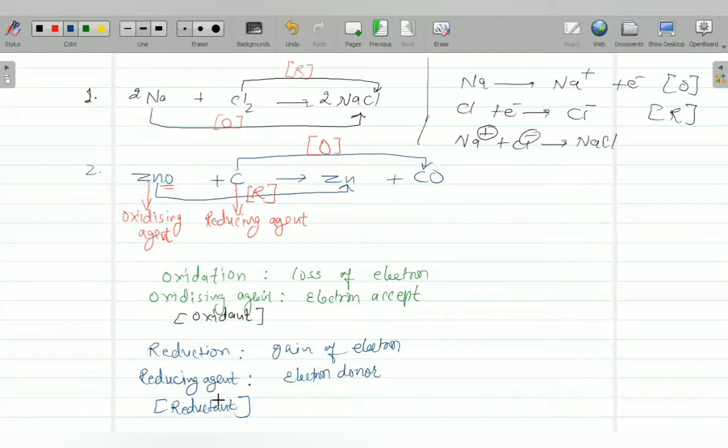So remember, an oxidizing agent is electron acceptor, whereas reducing agent is an electron donor. An oxidizing agent accepts the electron and itself is reduced, and reducing agent gives electron and itself is oxidized. Clear? Now, suppose if I take another example, Zn plus Fe2+ converts into Zn2+ plus Fe.